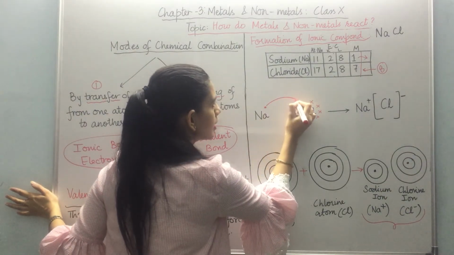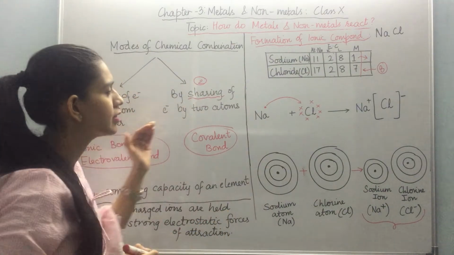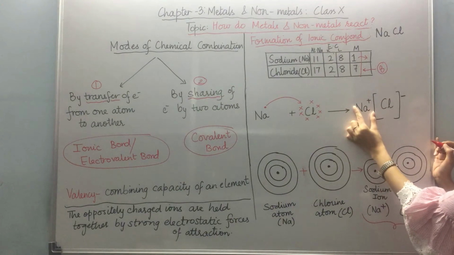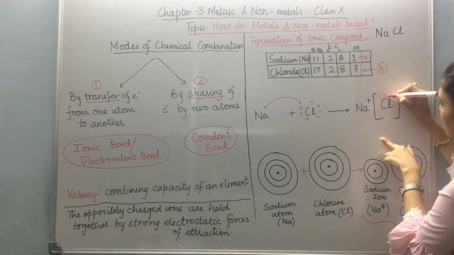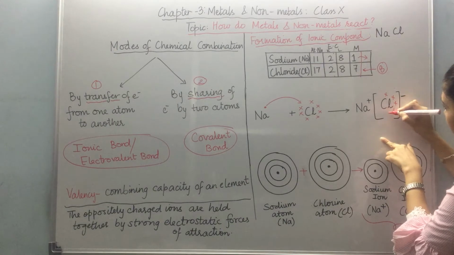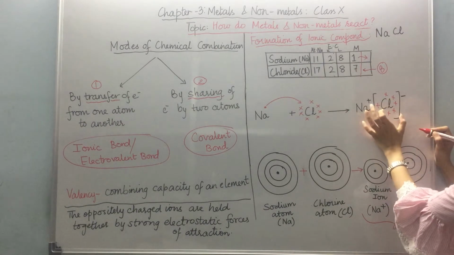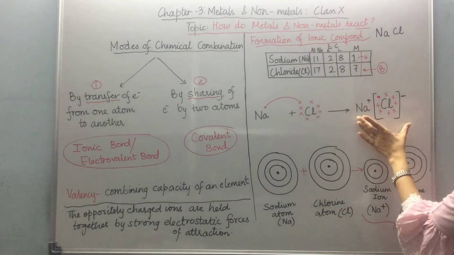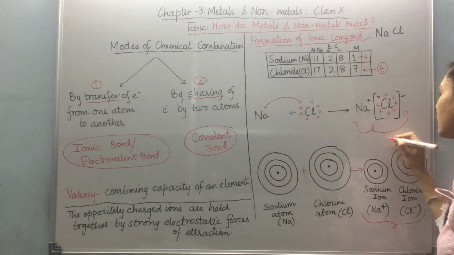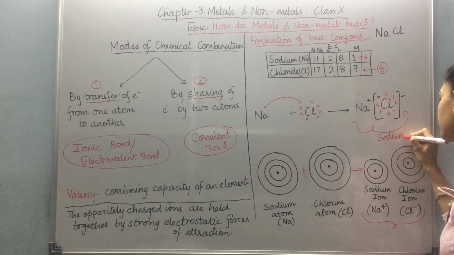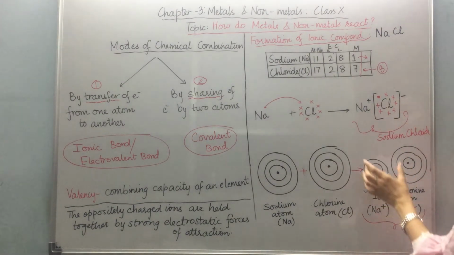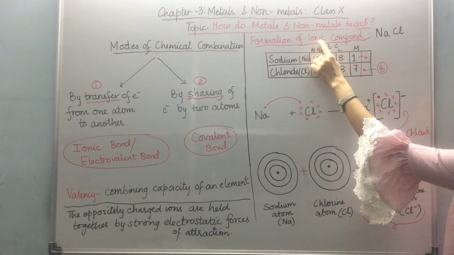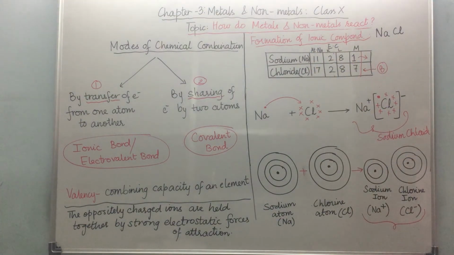What happens when they combine? Sodium gives its 1 electron to chlorine and itself becomes a sodium ion. How would the electron dot structure now be? The 7 electrons of chlorine, now 8, one added from sodium. So now this has become sodium chloride, and this type of bond that is existing between the two ions is called an ionic bond or electrovalent bond.